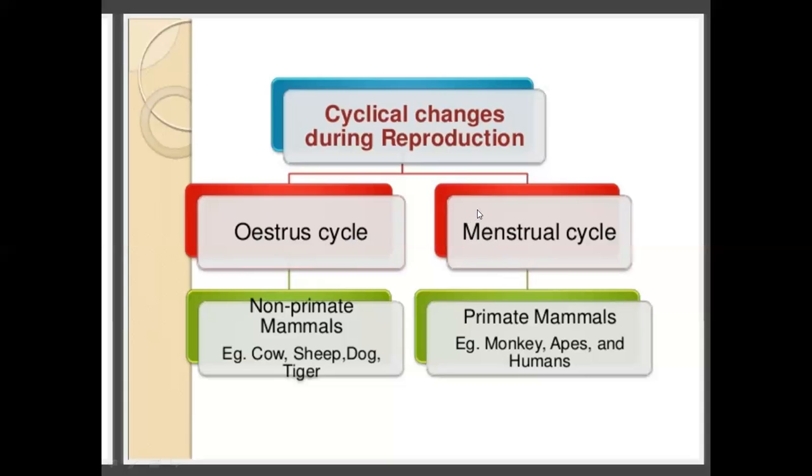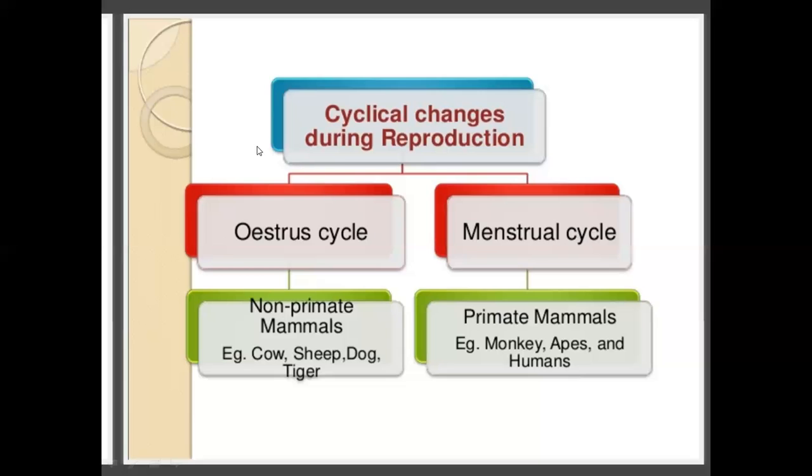This is the non-primate mammals and this is the primate mammals. Non-primate means they do not include the monkey family. They include cows, sheep, dogs, tigers. But those that come from the monkey family are the primates: monkeys, apes, and human beings. In those cases, when the menstrual cycle has come, then they have maturity to produce a young one. So this is the difference between the oestrous cycle and the menstrual cycle. The oestrous cycle takes place in non-primates and the menstrual cycle takes place in primates.